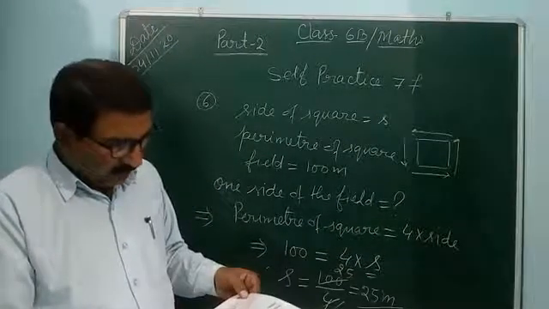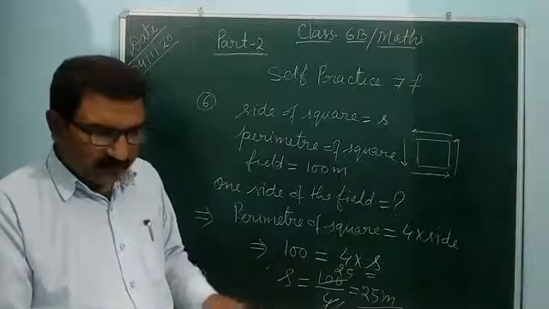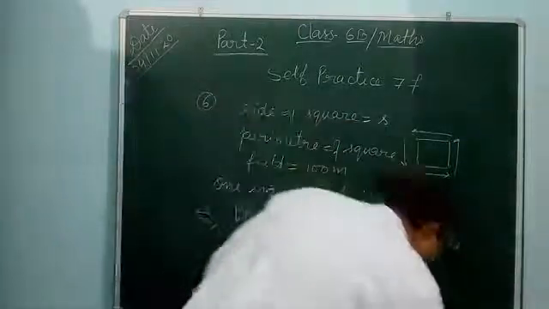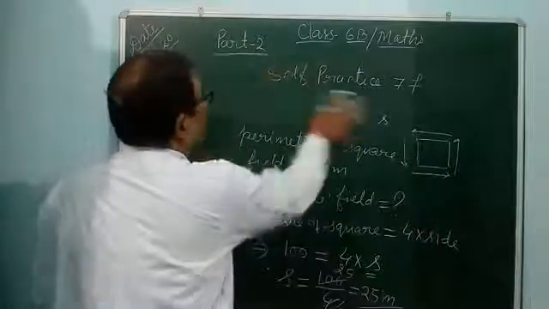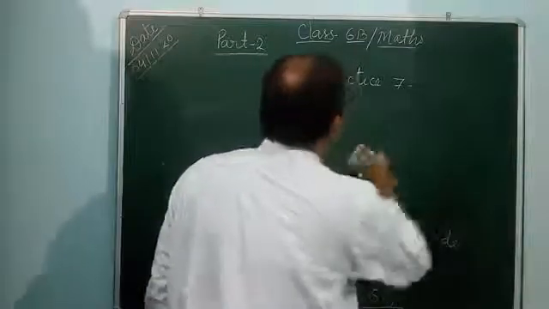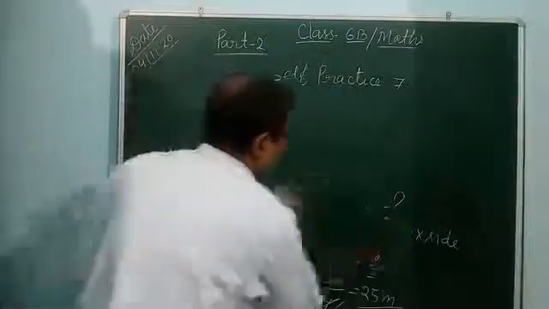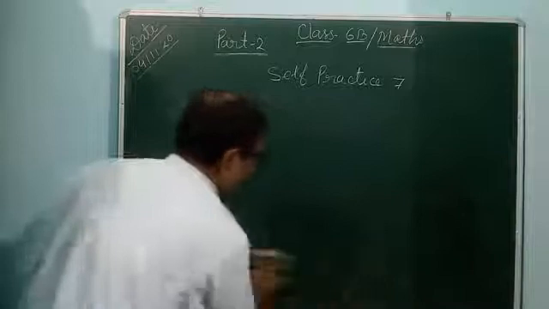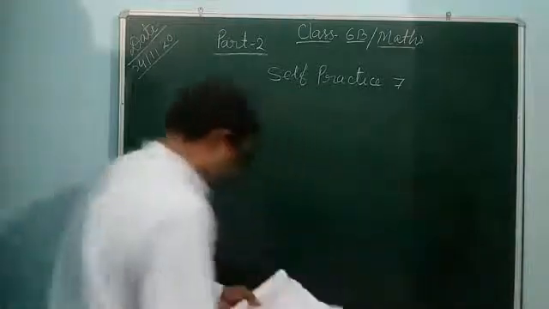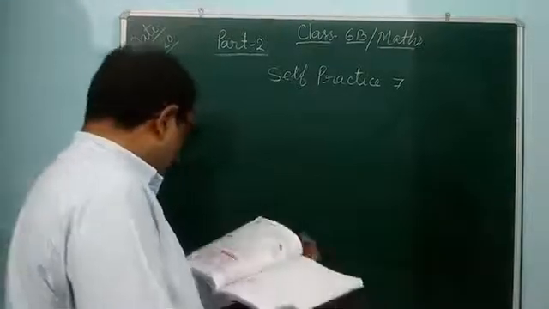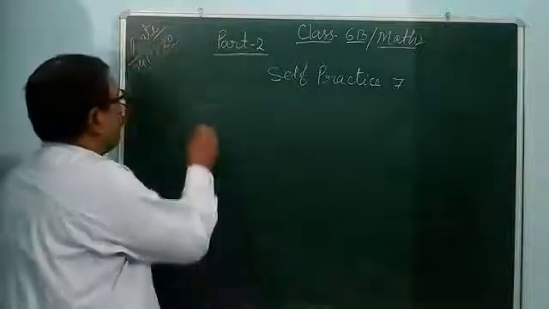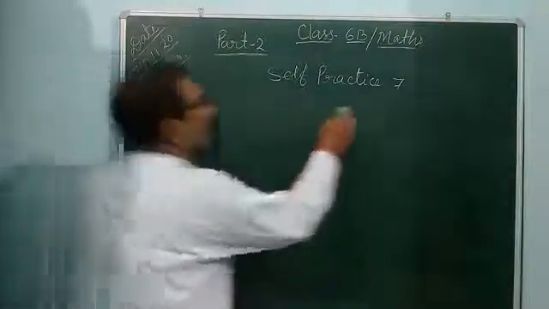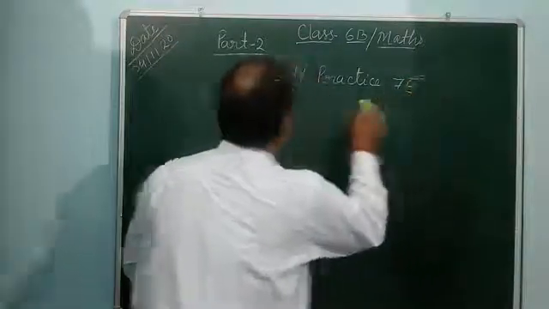So now self practice 7G, you see. Self practice 7G. It is a very good exercise. 7G, first question.